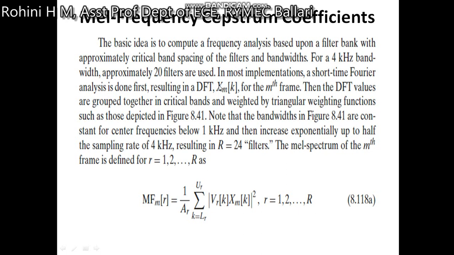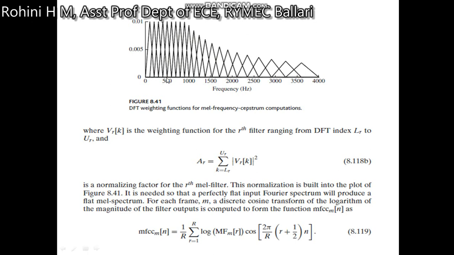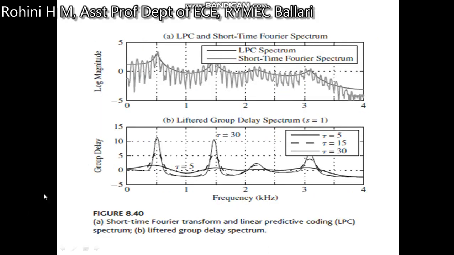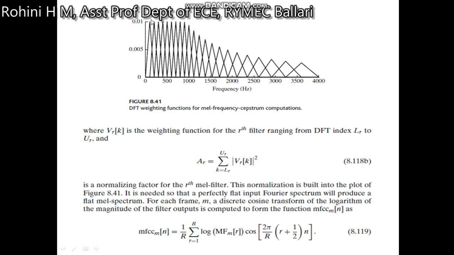In most implementations, a short time Fourier analysis is done first, resulting in DFT, X m of k for the mth frame. Then DFT values are grouped together in critical bands and weighted by a triangular weighing function, which is depicted in the diagram. This is the DFT weighing function for Mel frequency Cepstrum coefficient. Note that the bandwidth in the diagram is constant for center frequencies below 1 kHz. So after 1 kHz, it is increasing.